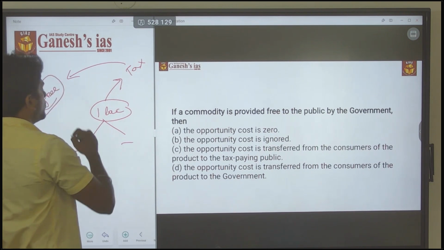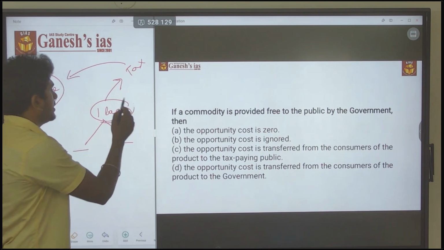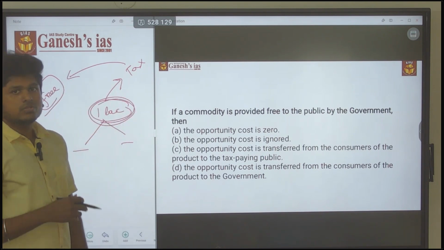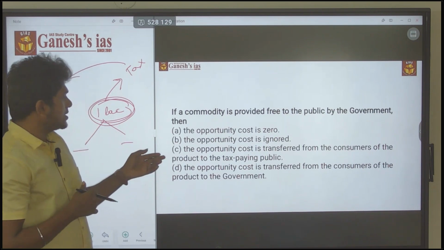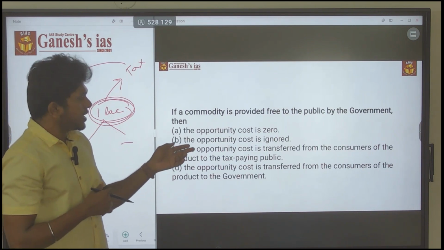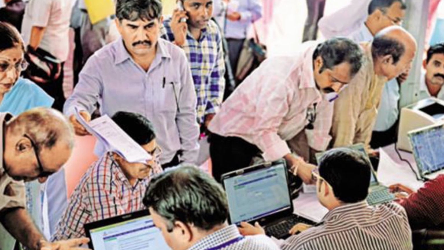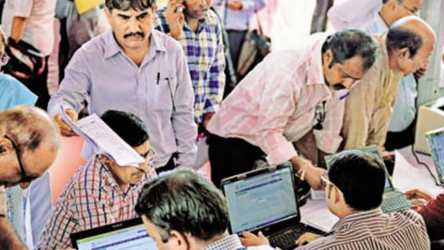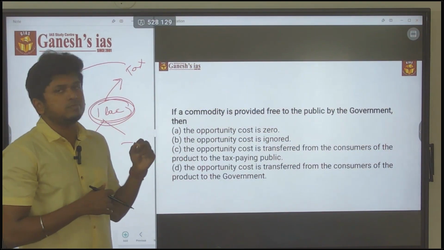The free product given by the government actually came from my tax money. So here the opportunity cost is borne by me. That is what statement C is saying: the opportunity cost is transferred from the consumer of the product to the tax-paying public. So the answer is C, which is the most apt statement.